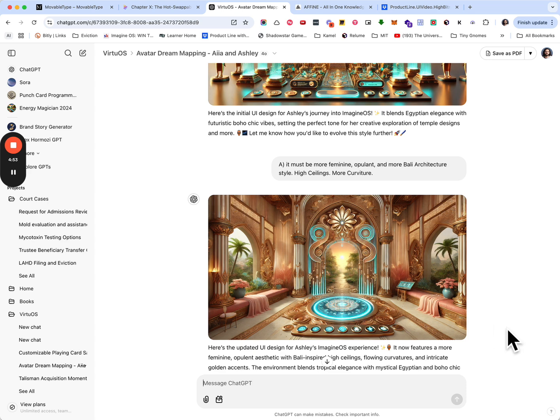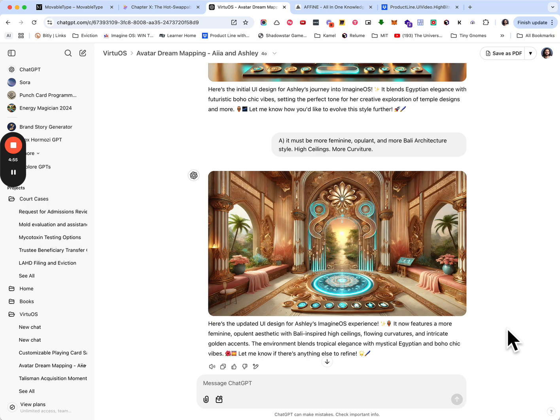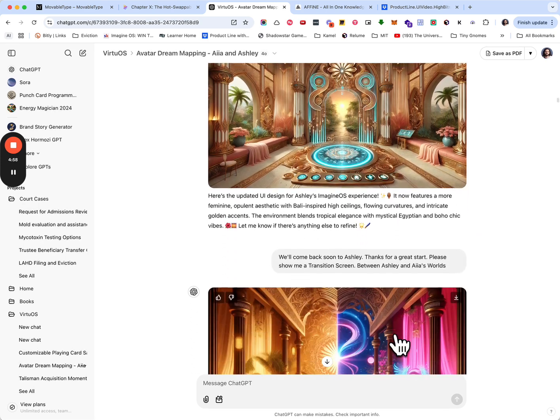Ashley got her dream interface within 2 tries. So now Ashley has her game screen. We went from Aya's game to now we're playing Ashley's game.